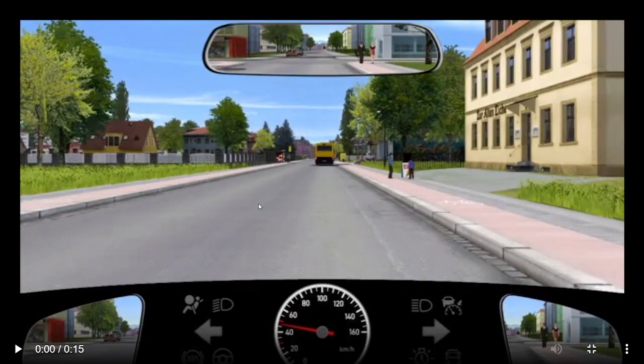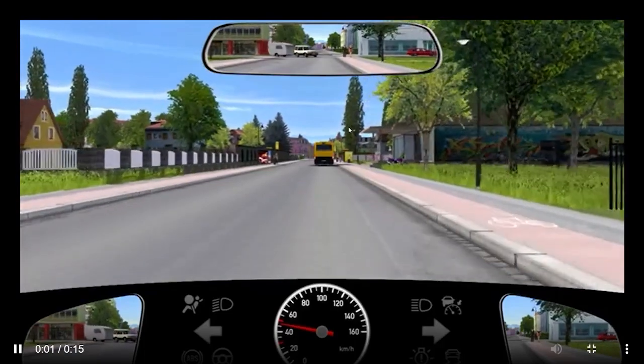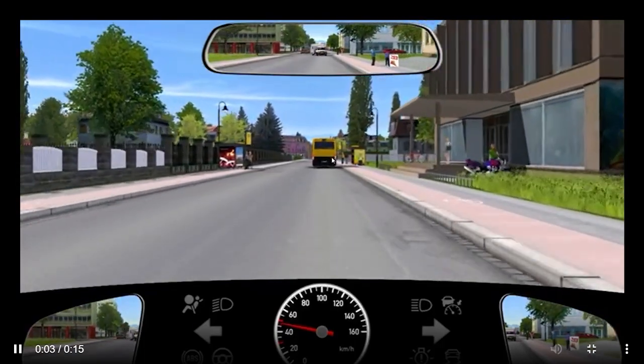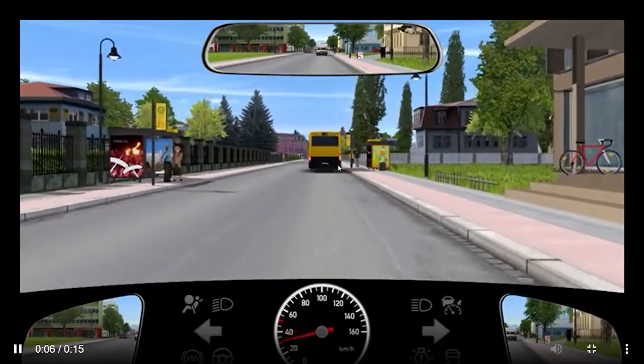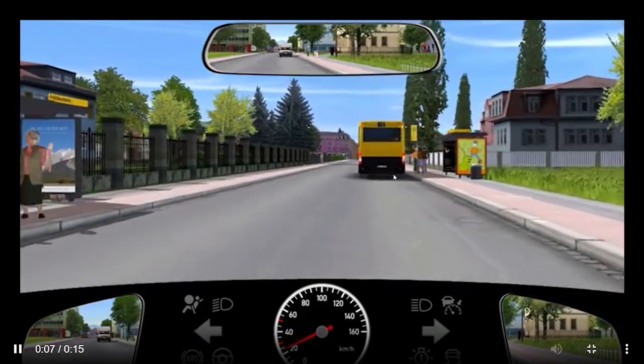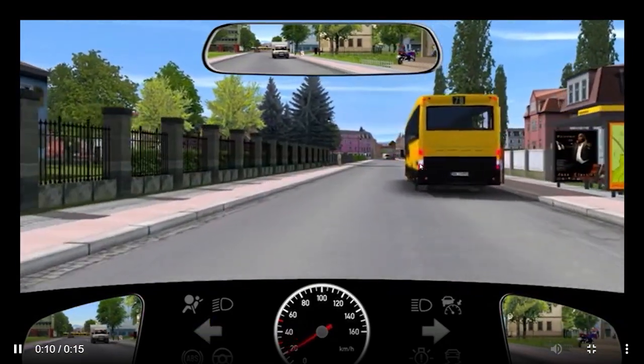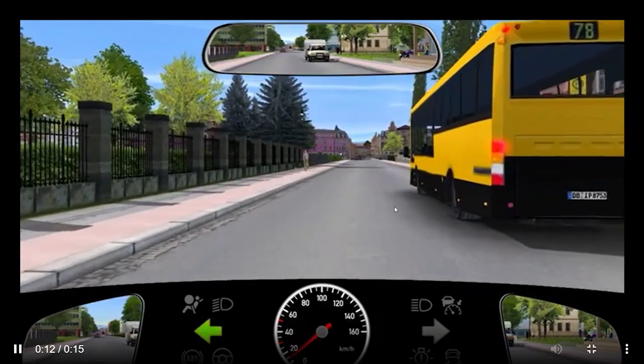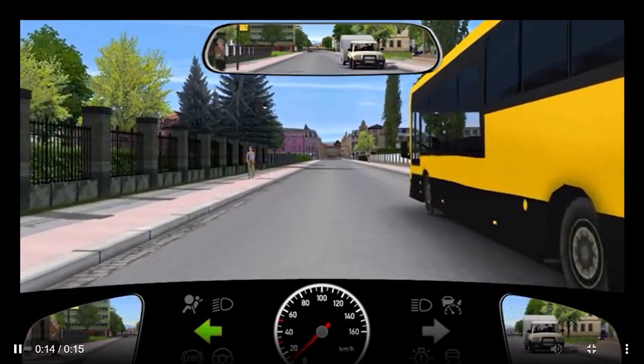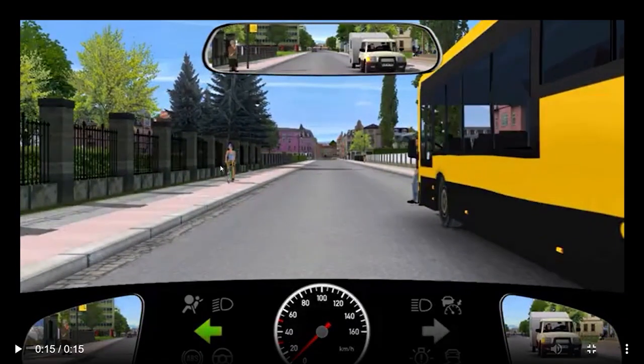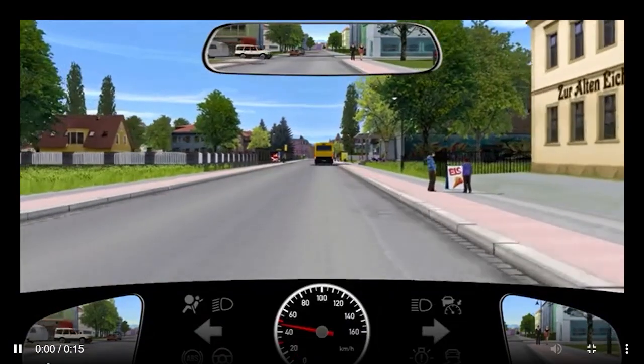Let's watch the video. We are on the roadway. You can see a bus in front of us with hazard indicators on, and some people are going into the bus, some may be coming out. The bus is stopped, so ideally we can cross it at walking speed. There is a cyclist as well on the other part of the road. Here is a pedestrian, a person who is just leaving the bus and crossing the road. So we need to be very careful about that person.